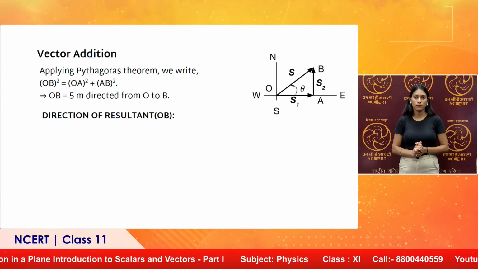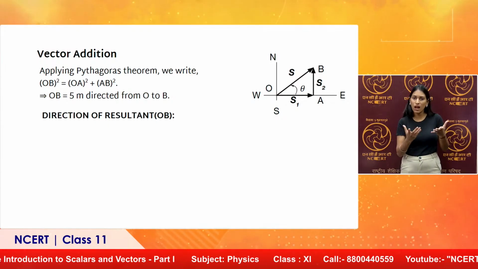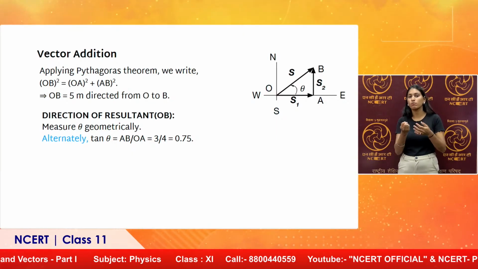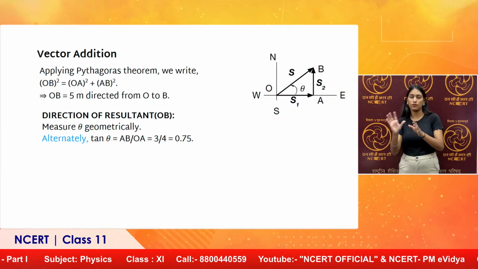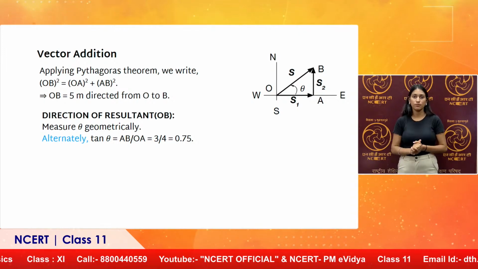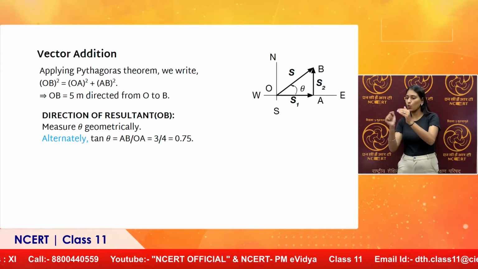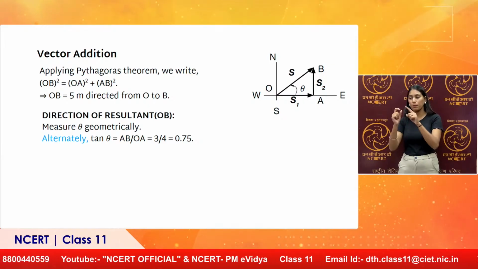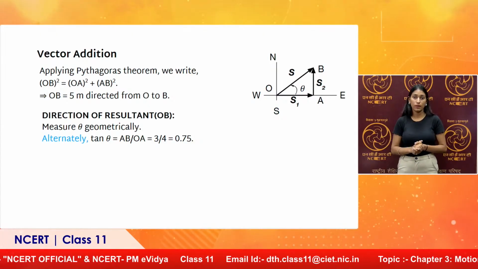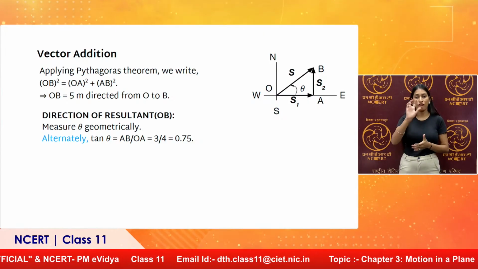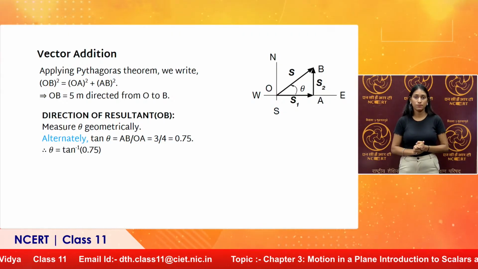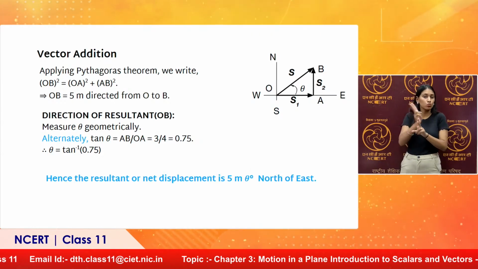Applying Pythagoras theorem, OB comes out to be 5 meter, direction geometrically or mathematically. Mathematically, in the diagram you can see tangent theta is AB over OA, perpendicular over the base. So, you get tangent theta equal to 0.75. Theta we can find from the trigonometric tables. So, here the resultant will be 5 meter theta degree north of east, as you can see in the diagram. Theta is tangent inverse 0.75.